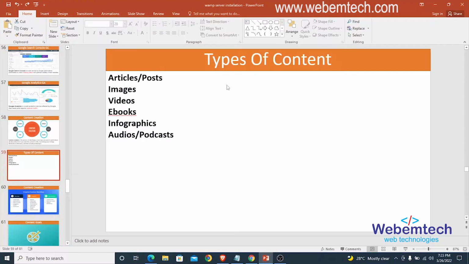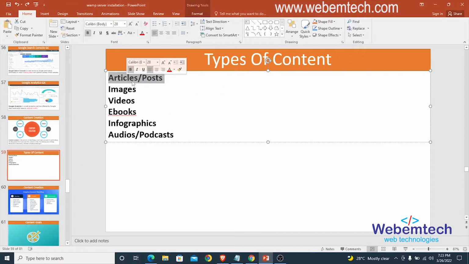The next slide here says that we have different types of content. We have the articles or the posts. We've talked about this when we were talking about the use of plugins to optimize our pages and our posts. All right, so the post is a type of content. We also have images, we have videos, we have ebooks like the PDF or the Word document. We also have infographics, which are images that explain a larger concept. All right, then we also have the audio or the podcast. All right, so these are the types of content we have when we talk about website designing.